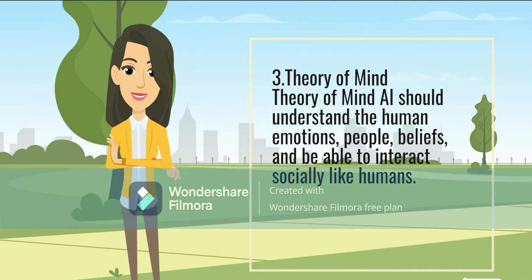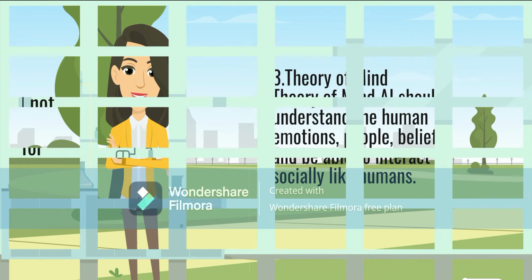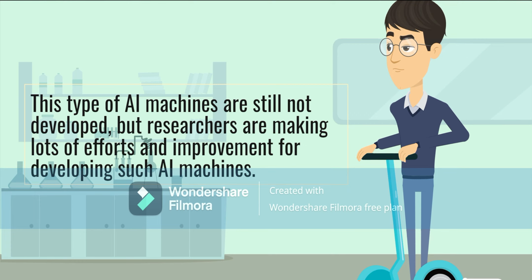3. Theory of mind. AI should understand human emotions, people, beliefs, and be able to interact socially like humans. This type of AI machine is still not developed, but researchers are making lots of efforts and improvements for developing such AI machines.